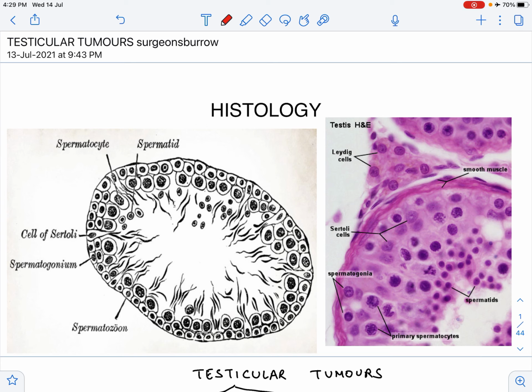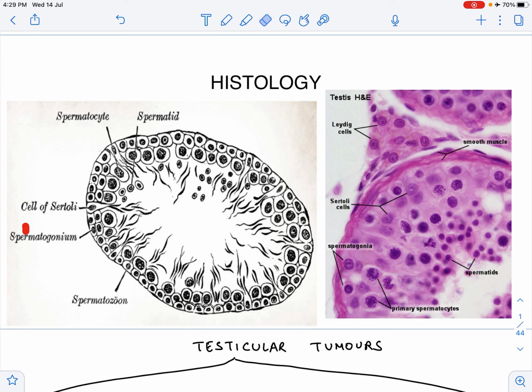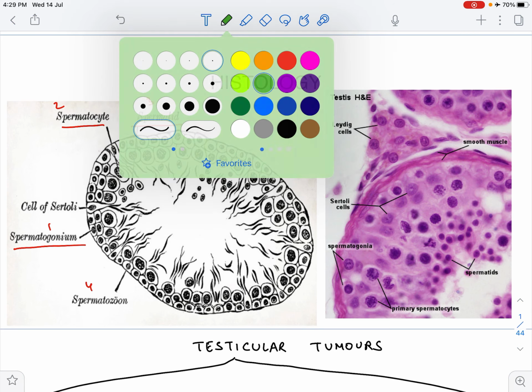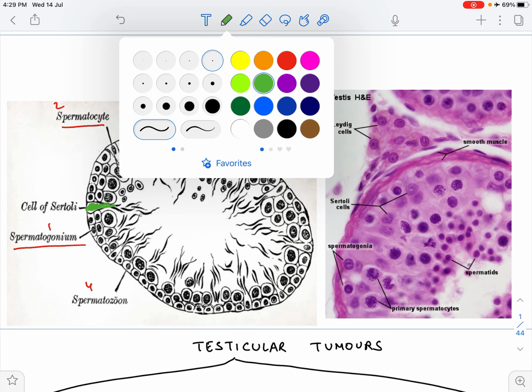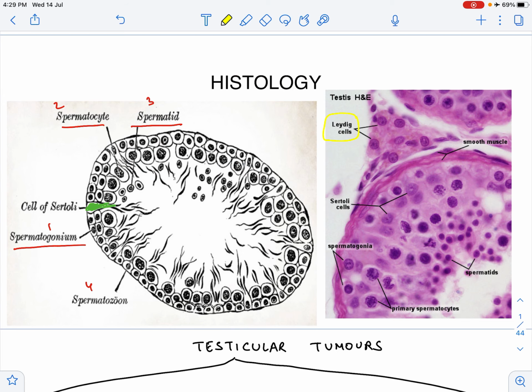The germ cells, as you can see here, you first have the spermatogonium, which forms the spermatocyte, which forms the spermatid, which then forms the spermatozoon. These are the germ cells, and you can also see in between these the cells of Sertoli. These are supporting cells. The function of the cells of Sertoli is to give nourishment, to give nutrition to the spermatogonia, the spermatocytes, the spermatids, and the spermatozoon. You will also see certain cells called the Leydig cells. The function of these Leydig cells is to secrete testosterone.